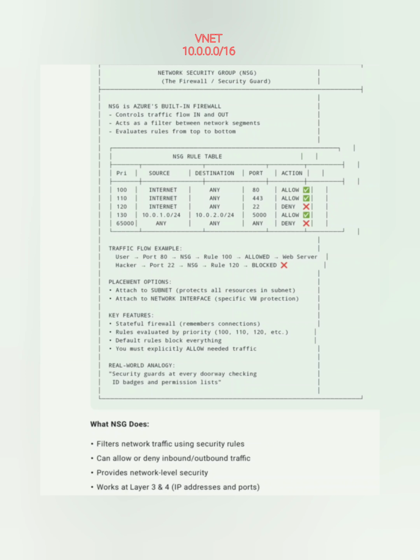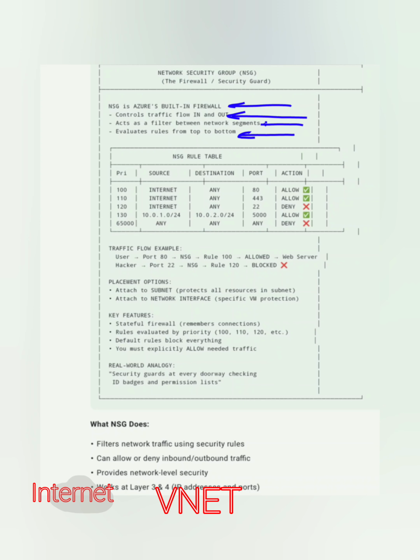Consider what an NSG is. The NSG is an Azure built-in firewall. Control traffic flow in and out. Act as a filter between network segments. Evaluate rules with a top-to-bottom approach. Okay. Consider one thing. For example, something is coming from the internet, hitting your VNet, and then going towards some internal subnets.